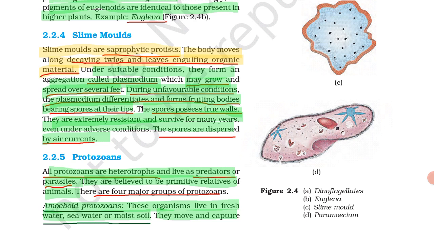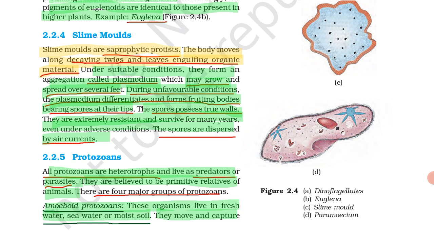This is most important. You must know about this plasmodium. Then this plasmodium in unfavorable conditions differentiates into fruiting bodies. Then the fruiting bodies have spores at their tips, and these spores have true walls, and these spores may survive for many years, and they are dispersed by wind or air currents.